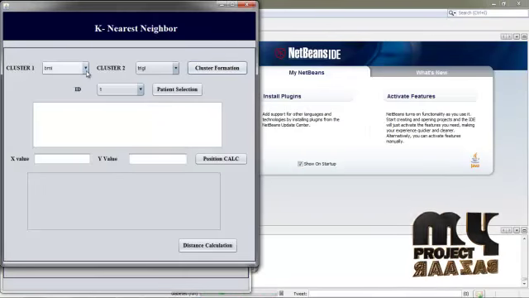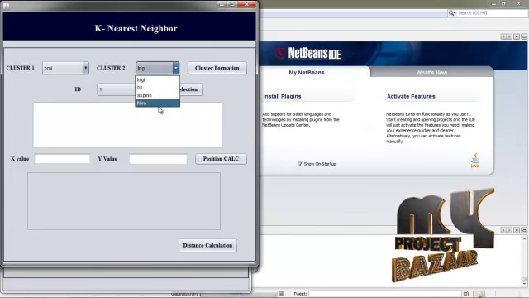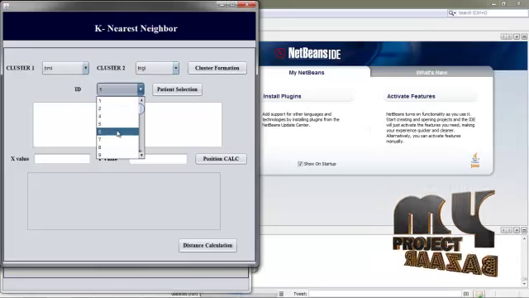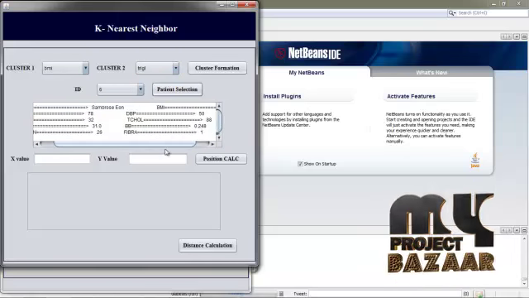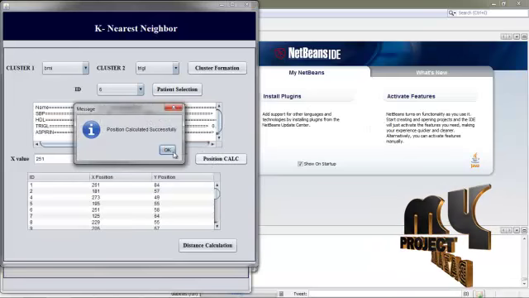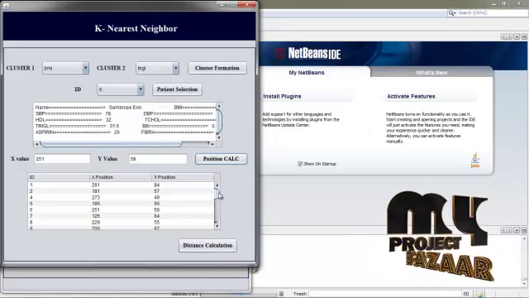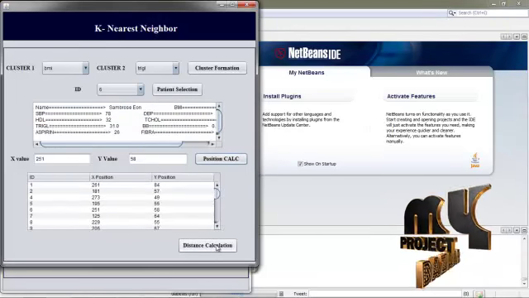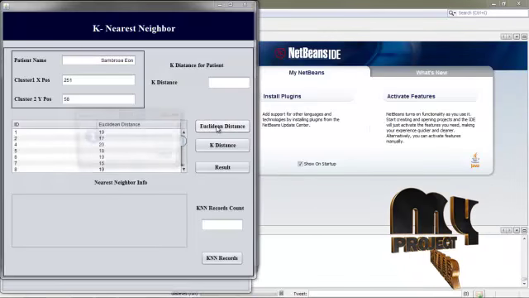First we cluster the attributes: cluster 1 has 5 attributes and cluster 2 has 4 attributes. We select any one of the patient IDs, and the report is shown in the text area. We calculate the position for selected and unselected patients, and then perform distance calculations. We perform the equivalent distance.